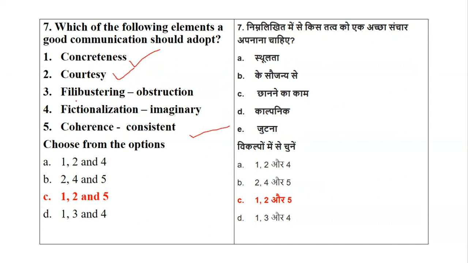7 C's. Okay. Filibustering is something in the form of an obstacle. Fictionalization is imagination, which is not an element of good communication. Not in communication. It can be in the form of a different aspect, but not in communication.